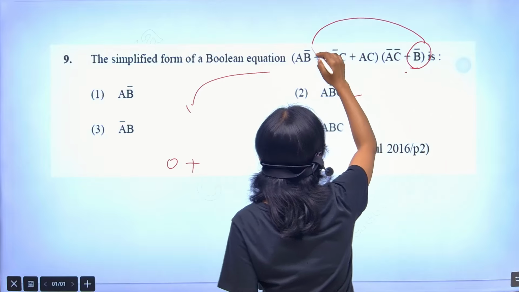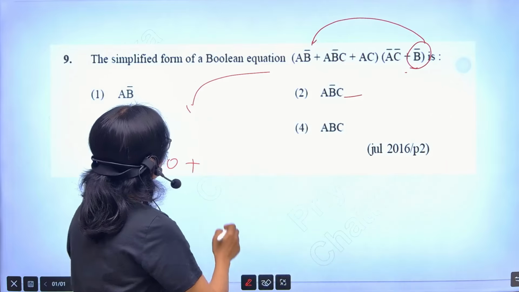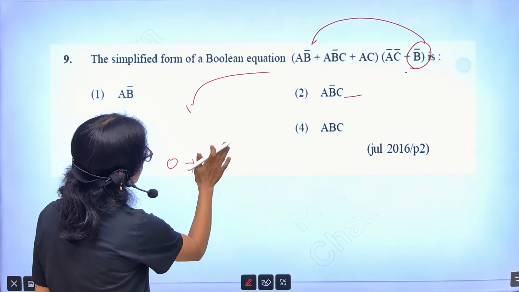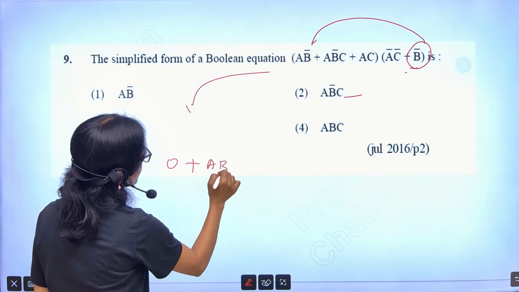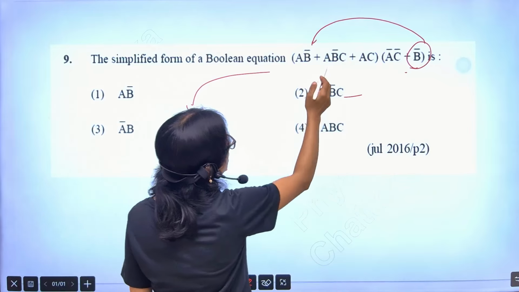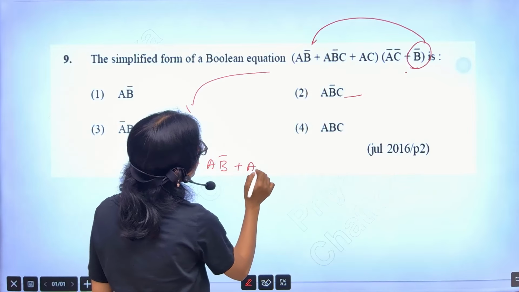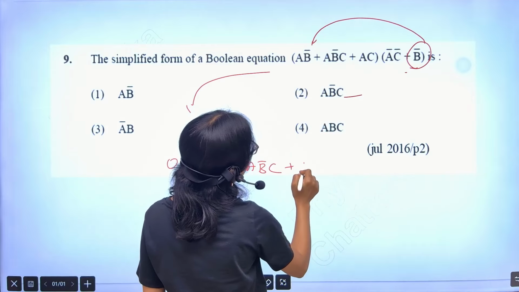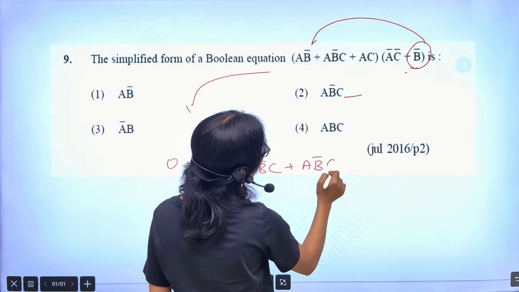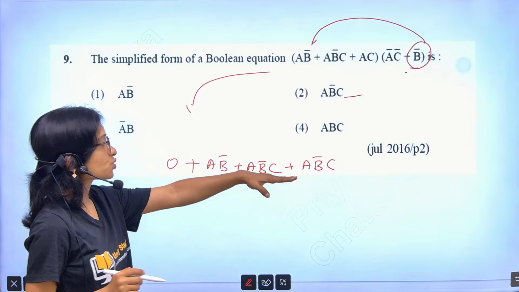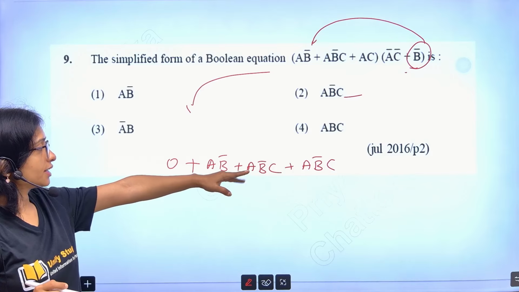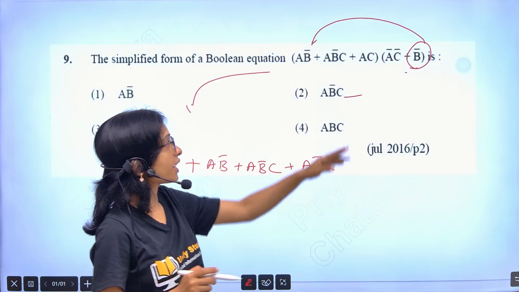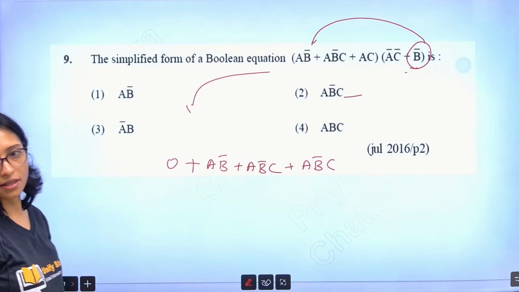Now b bar I am multiplying with this one. So then I am getting a b bar, and b bar means directly write it a b bar. Now here you are getting a b bar c, because b bar b c. Now here you are getting again a b bar c. See how small it is. It is very small now, because everything cancels, right?